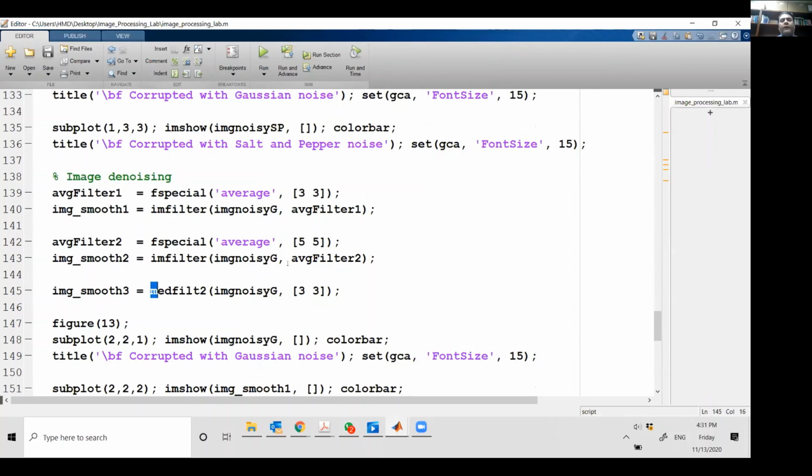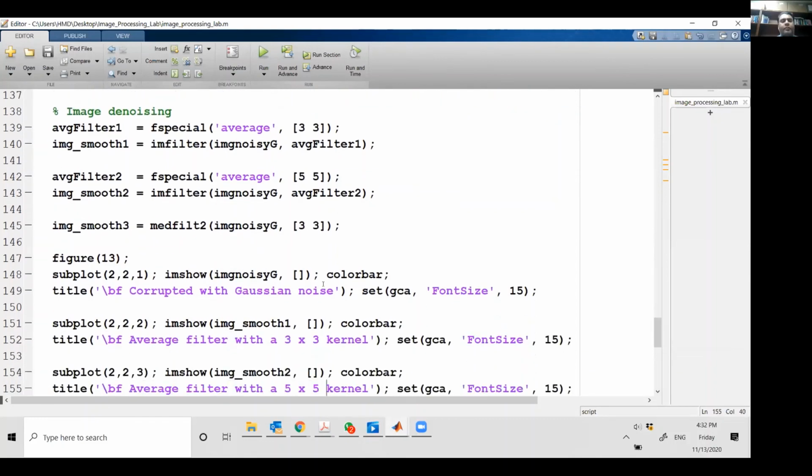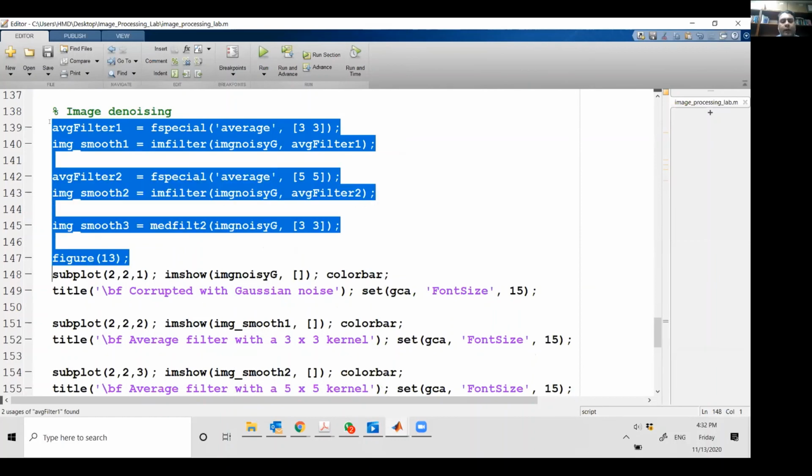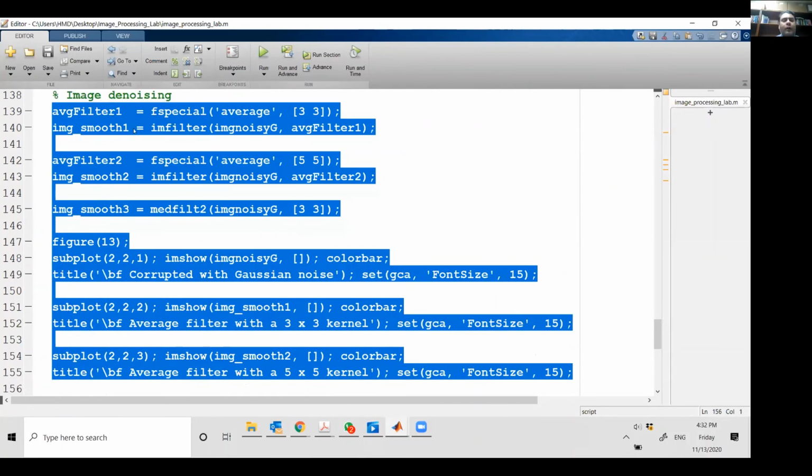So what a non-linear filter does is take a 3x3 neighborhood and output the median of the pixels in it. So remember, mean is the average value, mode is the most repeated value, median is the central value in a distribution. So I said apply the median filter, give it the noisy image, and compute the median in a local neighborhood of 3x3. So I've done smoothing of these 3 noisy images, and I can show you how they look. And you can use these commands at will. These commands are all at your disposal.